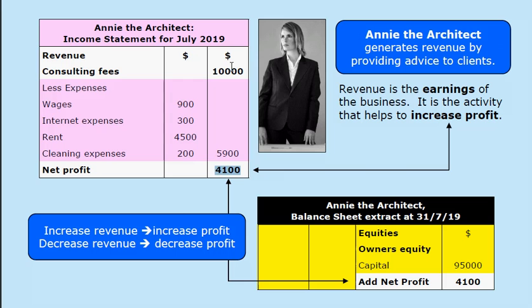If you increase the revenue, of course, you will increase the profits. If you decrease the revenue, you will decrease the profits. So profit belongs to the owner. Profit will work to increase owner's equity, and this is shown by the little balance sheet extract where net profit is added to owner's equity to show the increase that's occurred to owner's equity over the particular reporting period.